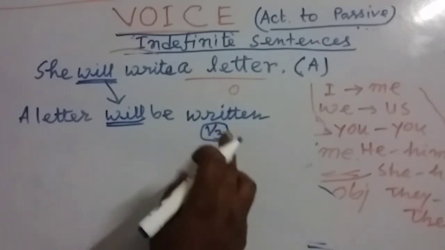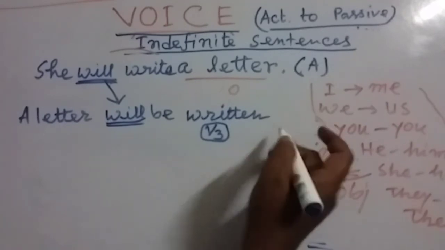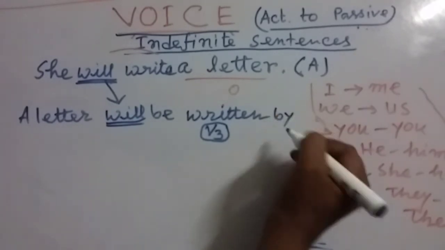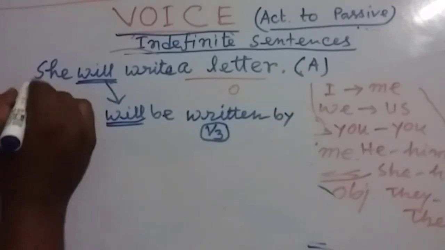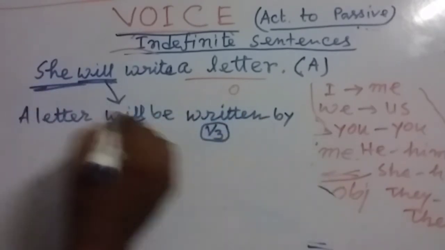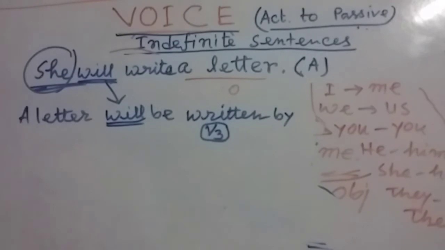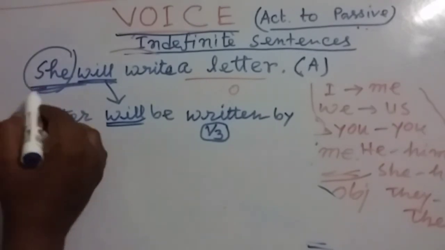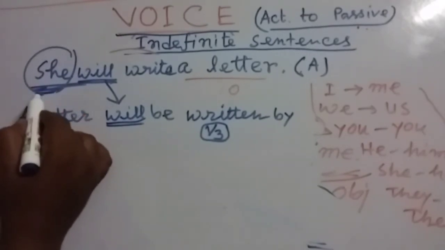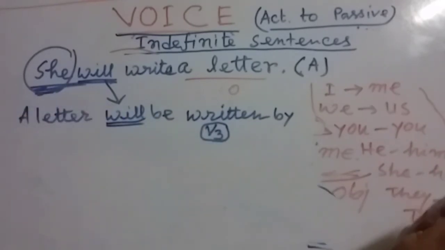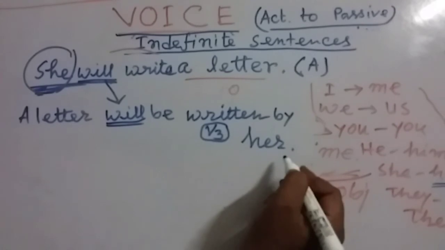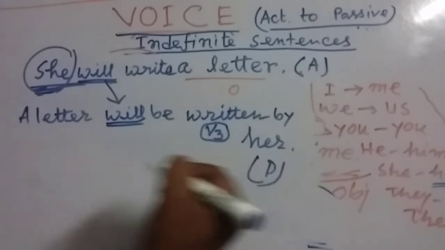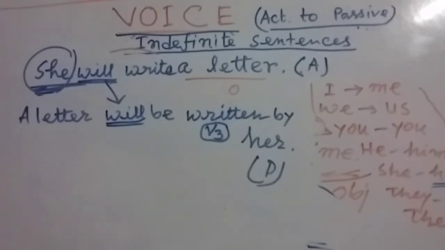Now a letter will be written, then the preposition by, and after that the new object, that means the subject becomes the object. Here the subject is she, and the objective form is her, so we write her. It became passive. So a letter will be written by her.